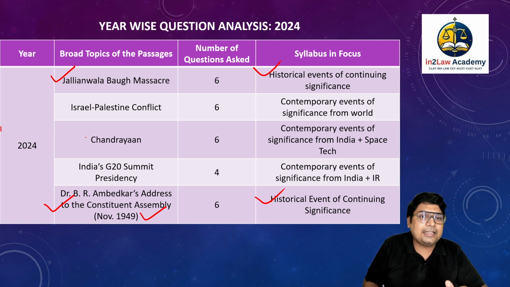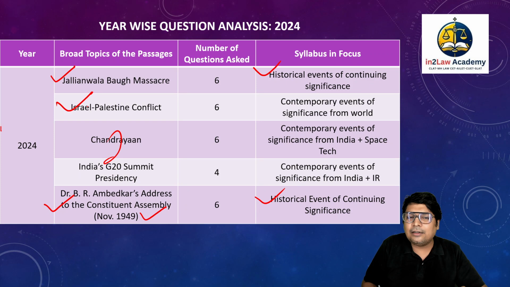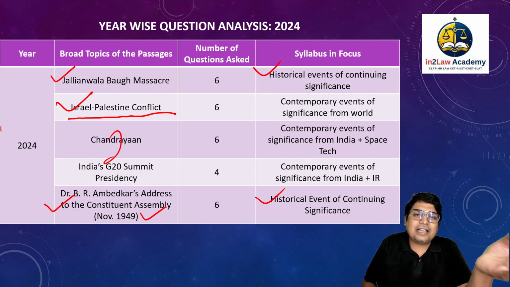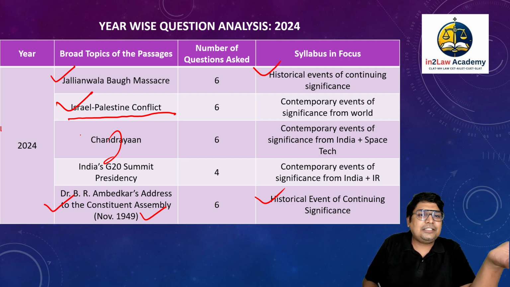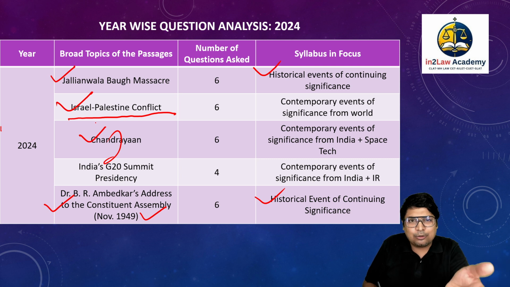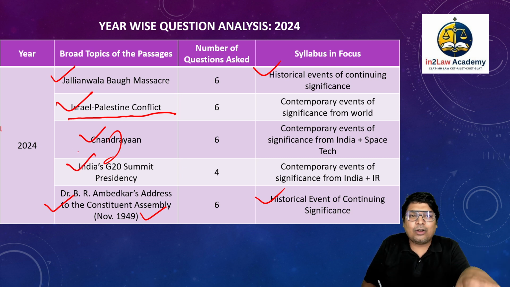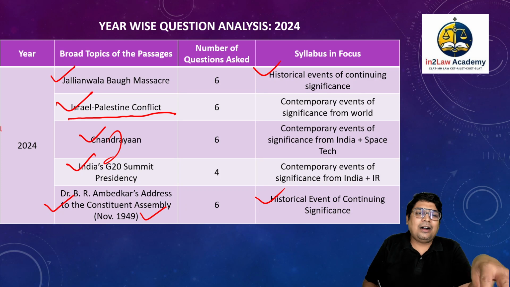Israel-Palestine conflict, as I said, this is actually the only topic that has made its comeback in 2024, and I think there is a strong reason why it would make a comeback in 2025. So this would be the only topic that they would ask three times in the last 6 years. Okay, then Chandrayaan, again, India's space program, this also makes a comeback. India's G20 summit presidency was also one of the topics. So, all of these are important.